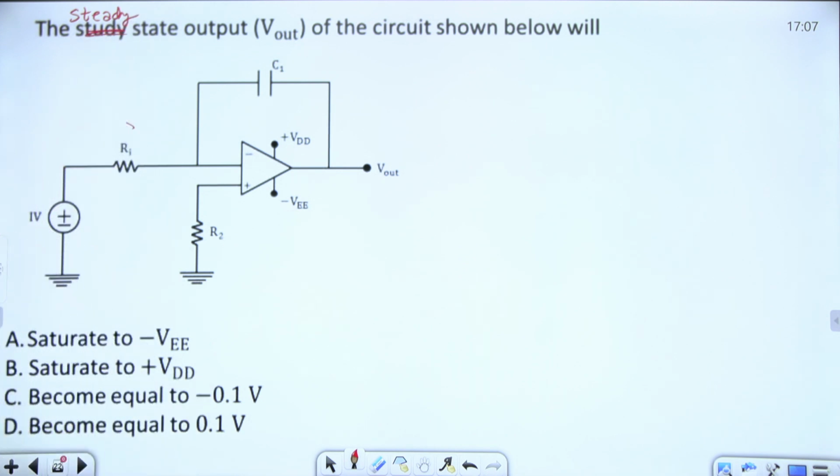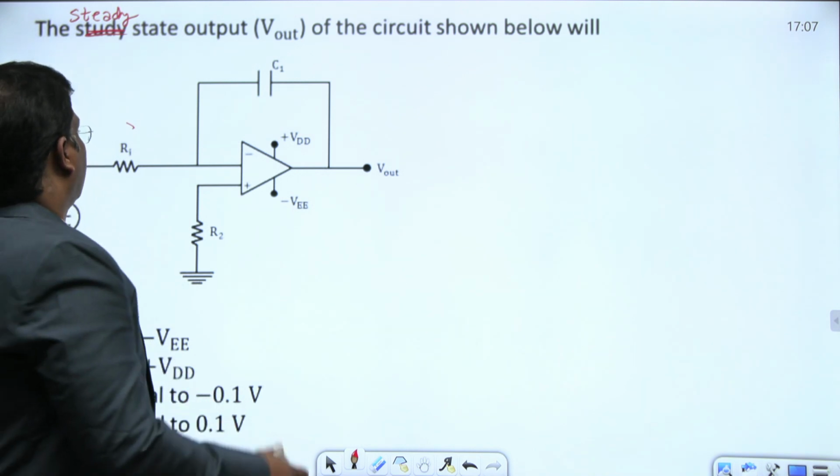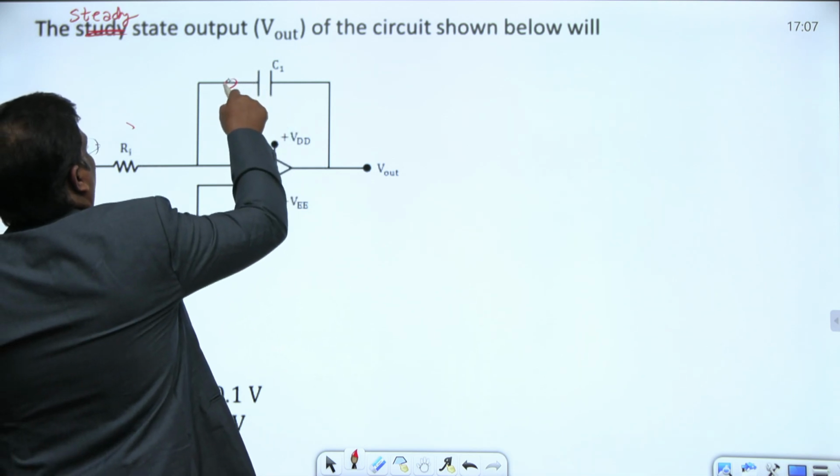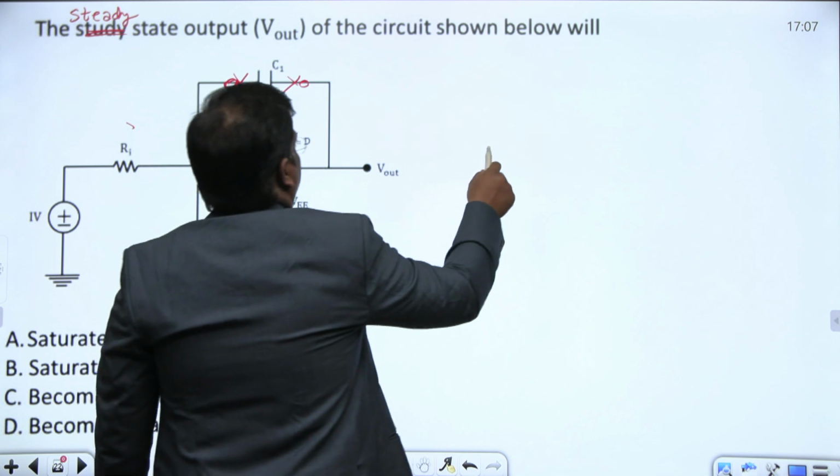One thing I told you: in steady state, what is the behavior of the capacitor? In steady state it is an open circuit. So this capacitor is open in steady state. Then how does this op amp look?